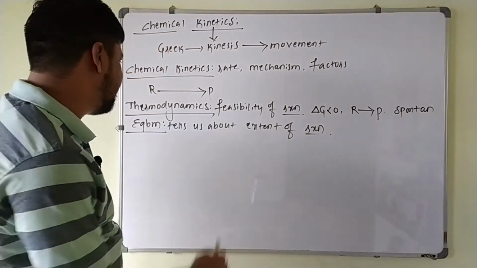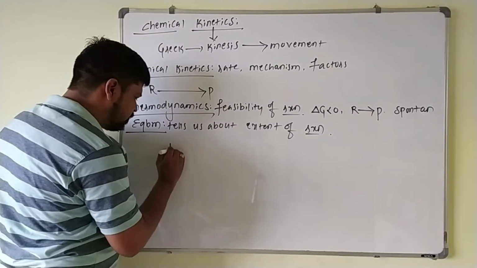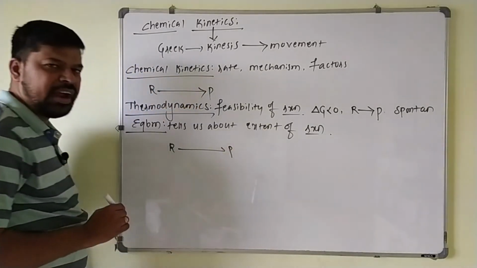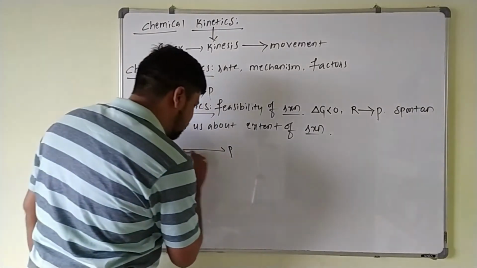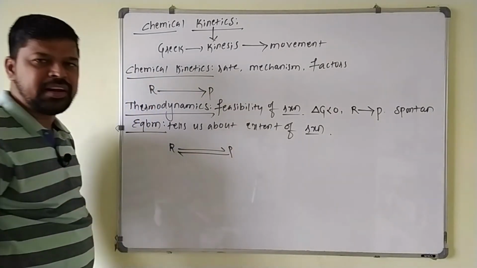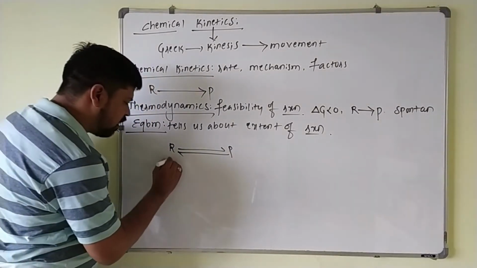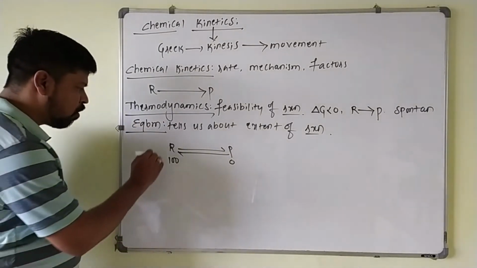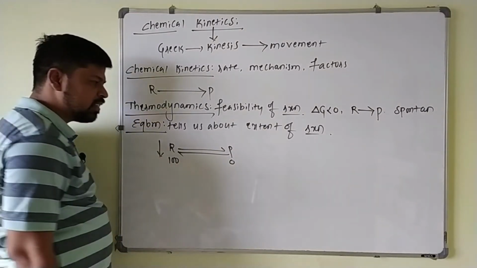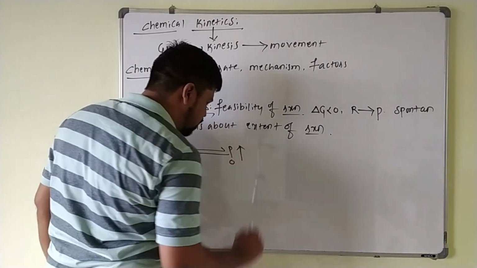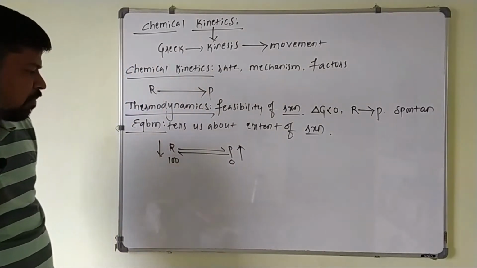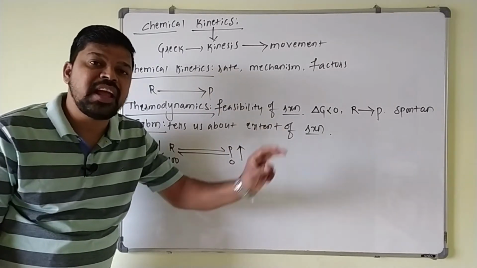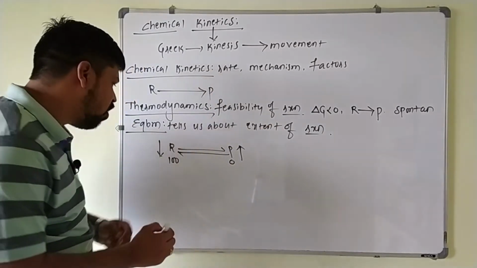So what do you mean by the extent of reaction? For example, if I take a reactant, this reactant is getting converted into product, and it is taking place in a closed vessel, meaning it will be a reversible reaction. Initially I take 100 moles of the reactant and no product is formed. As time passes, the concentration of the reactant goes on decreasing and the concentration of product goes on increasing. After some time there is no change in the concentration of the reactant or product. Such a stage of the reaction is called equilibrium. Already we know that.